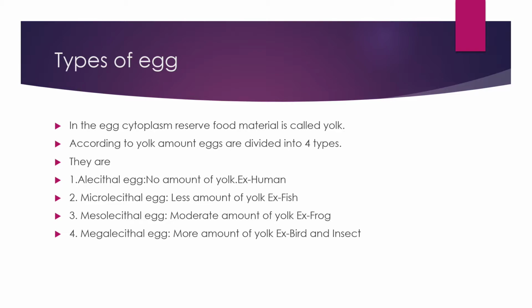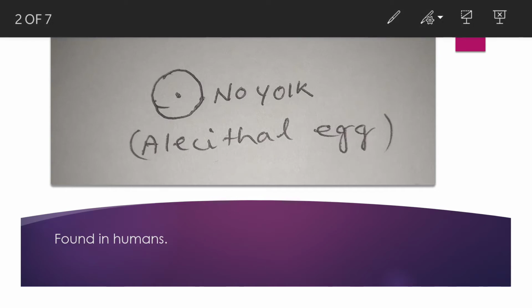So depending upon that yolk amount, yolk रो परिमाण अनुଯାयी eggs are of 4 kinds. Alecithal, microlecithal, mesolecithal and megalecithal or macrolecithal. The first kind of egg is alecithal egg, in which there is no yolk, and it is found in case of human beings. Human egg is alecithal.